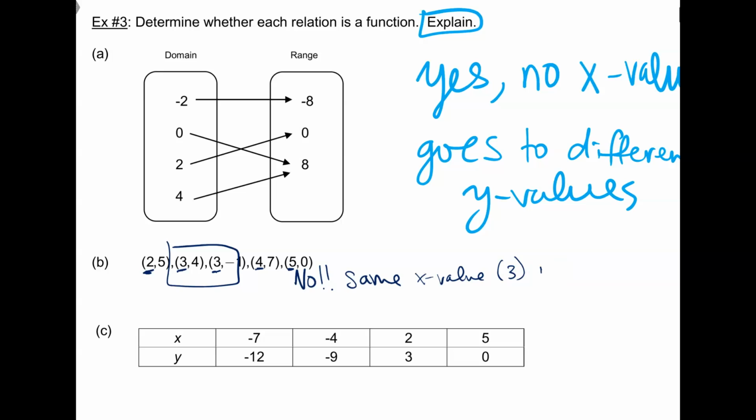How about "matches"? That's a better verb. Matches with 2 different y values.